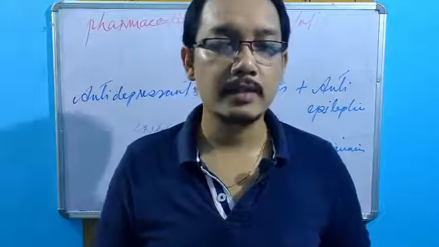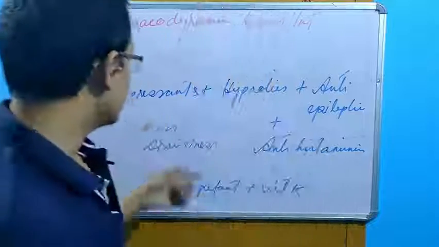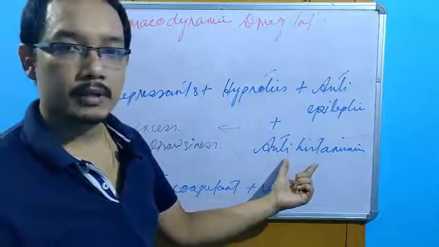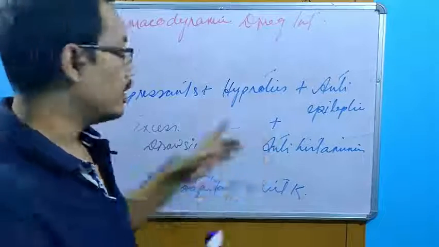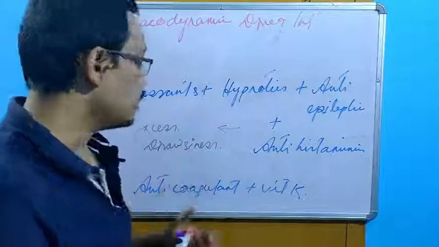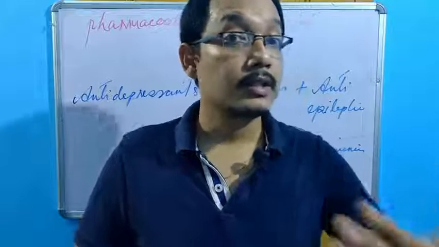For example, in the case of synergism or additive effect, consider antidepressants, hypnotics, anti-epileptics, antihistaminics. If any two of these are mixed together, it can lead to excess drowsiness because of this additive or synergistic effect.